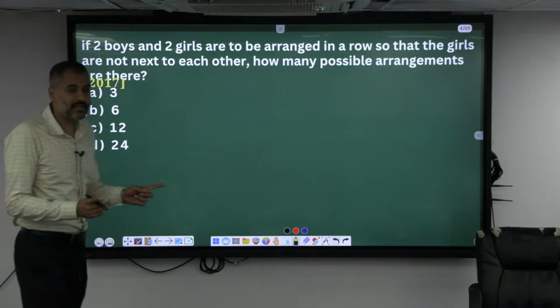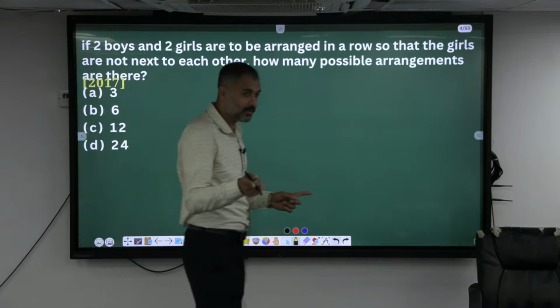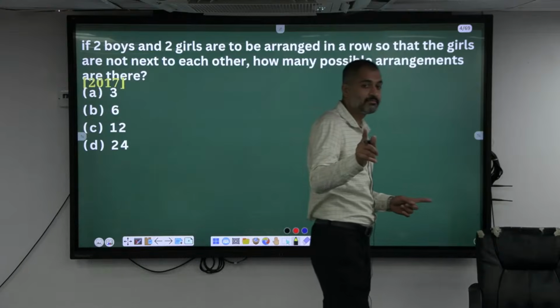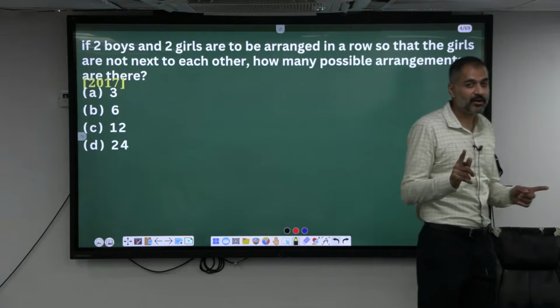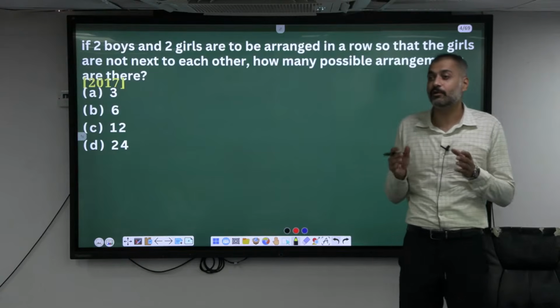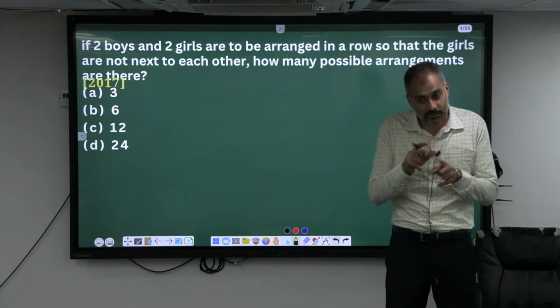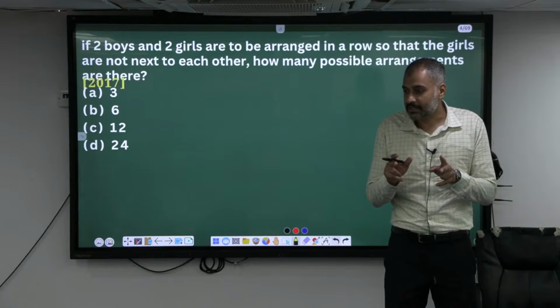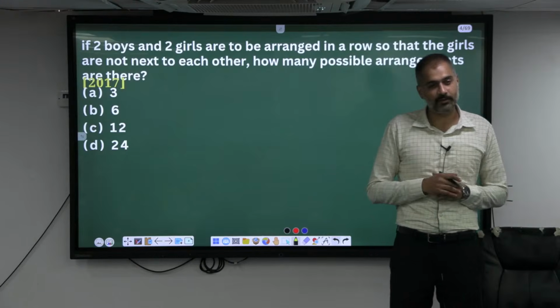Who are not sitting next to each other? Girls. Boys can sit together, but girls cannot. This is not an alternate question. If I had asked for alternate, it would mean even boys also should not come together. But in this case only girls should not come together.